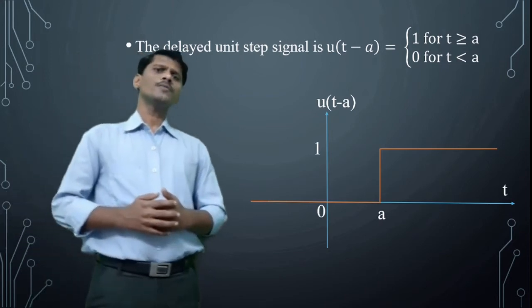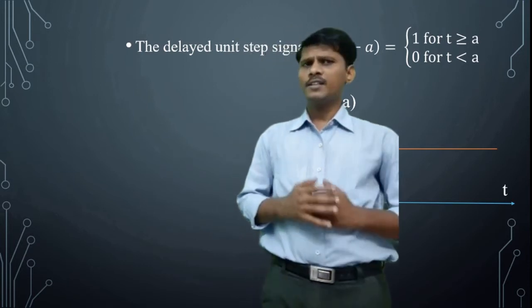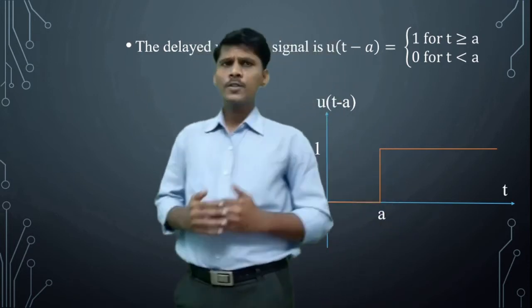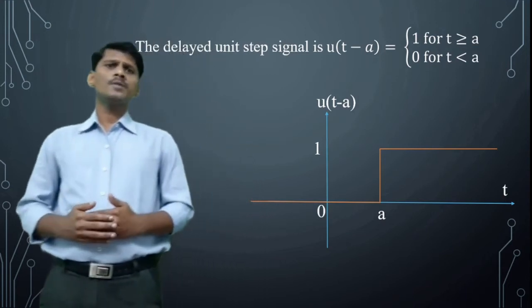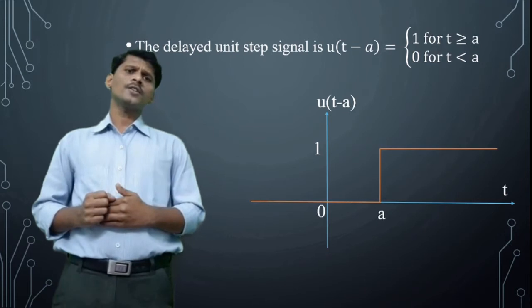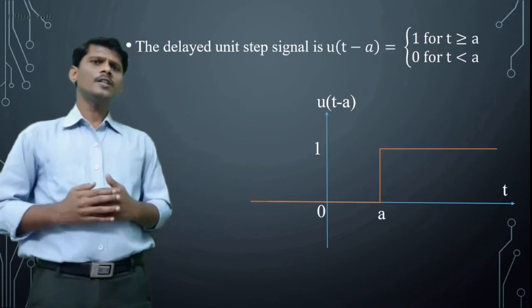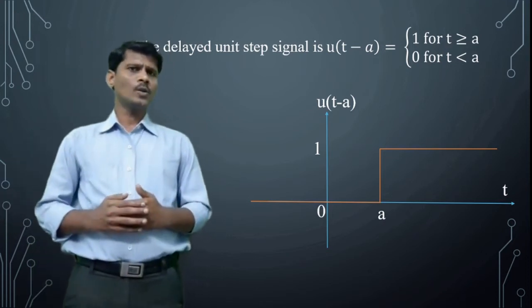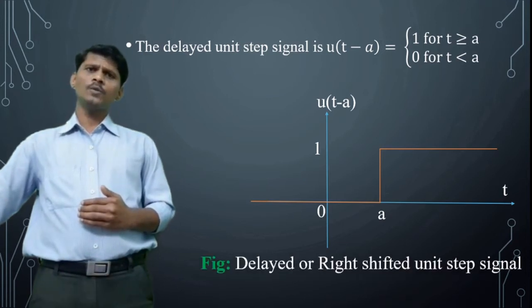What is the definition of unit step signal? u of t is equal to 1 for t greater than or equal to 0. That is the basic definition of unit step signal. Now, what is the right shifted unit step signal? Symbolically, u of t minus a. Using the basic definition, u of t minus a is equal to 1 for t minus a greater than or equal to 0.